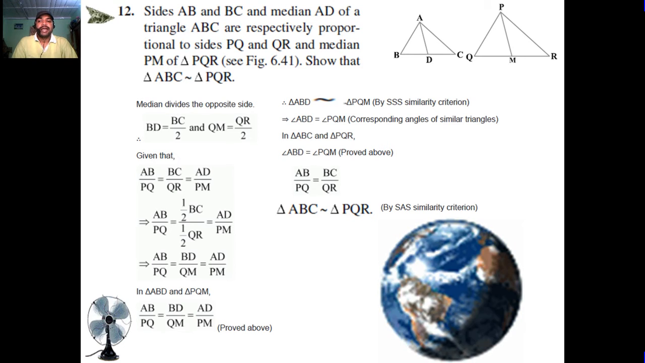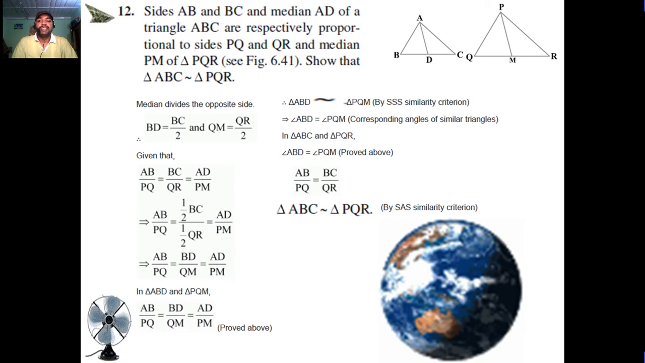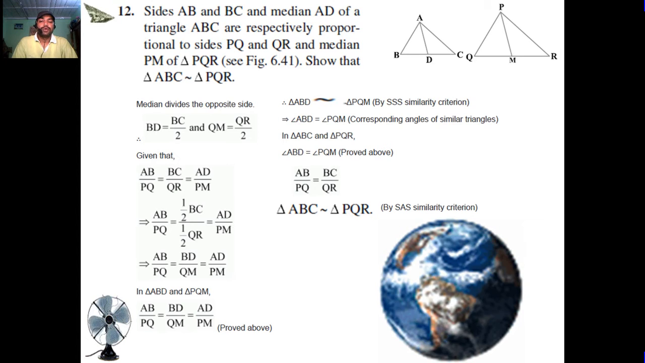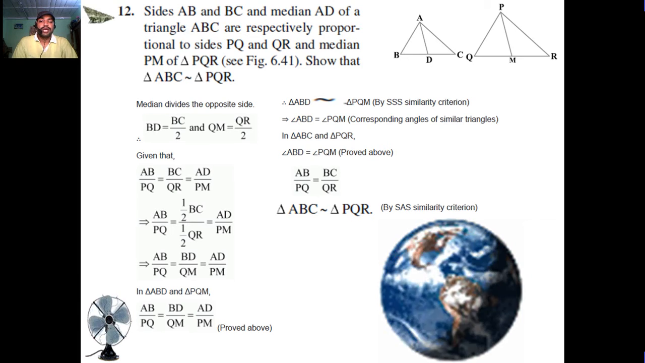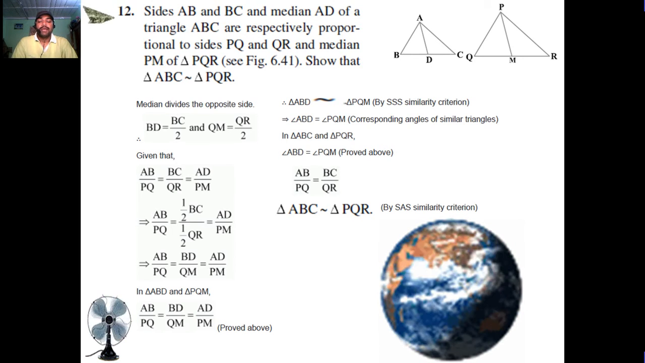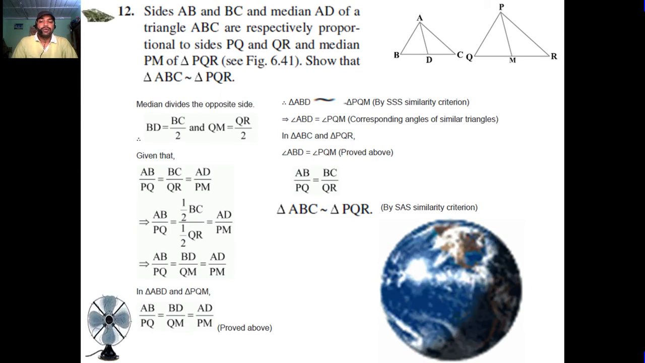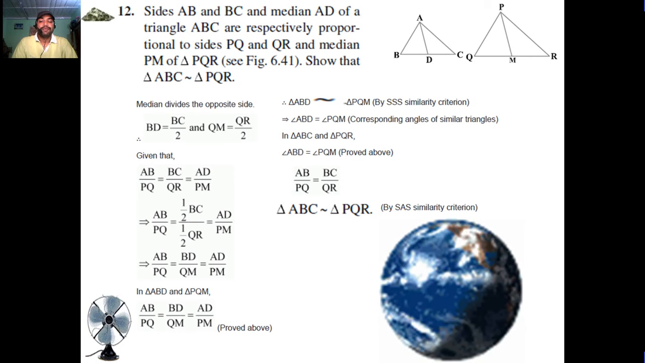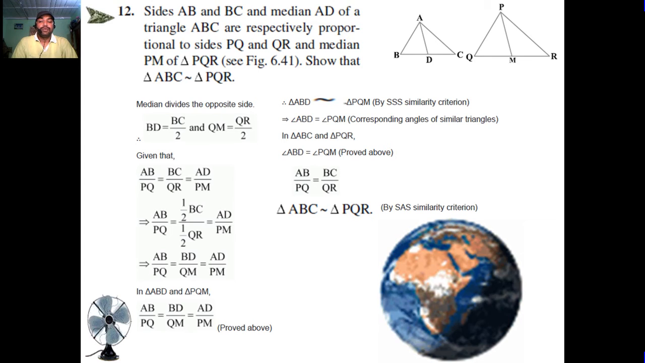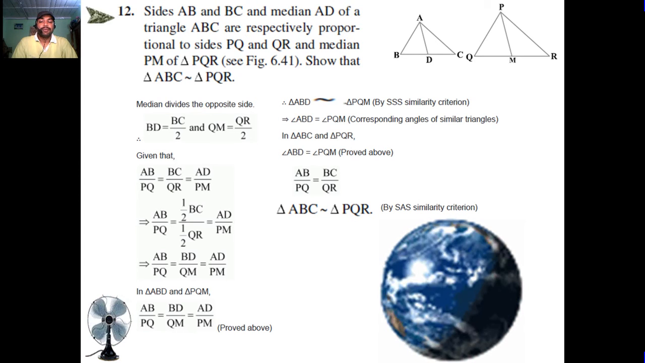Median divides the opposite side: BD is equal to BC by 2, QM is equal to QR by 2. Given that AB upon PQ, BC upon QR and AD upon PM are equal. AB upon PQ is equal to BC upon 2 and QR upon 2, which is equal to AD upon PM. So AB upon PQ is equal to BD upon QM, which is equal to AD upon PM.